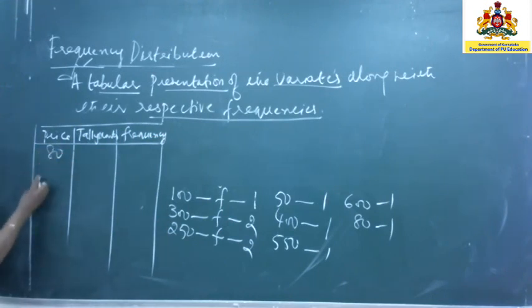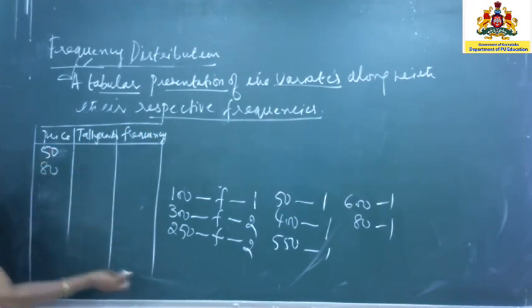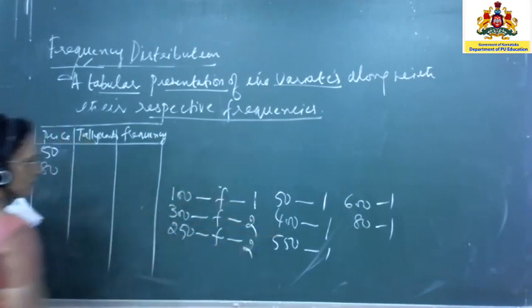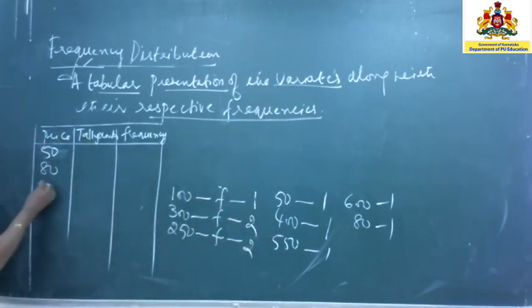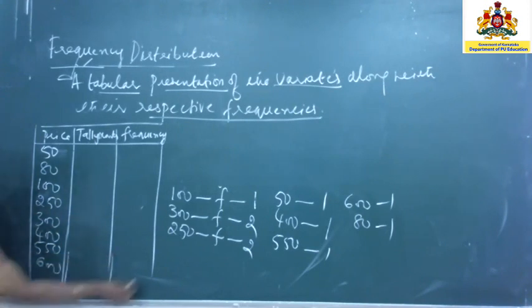So the first number you have is 50, then 80, next 80 again, then 100, next 250, then 300, after that 400, then 550, and the last one is 600.